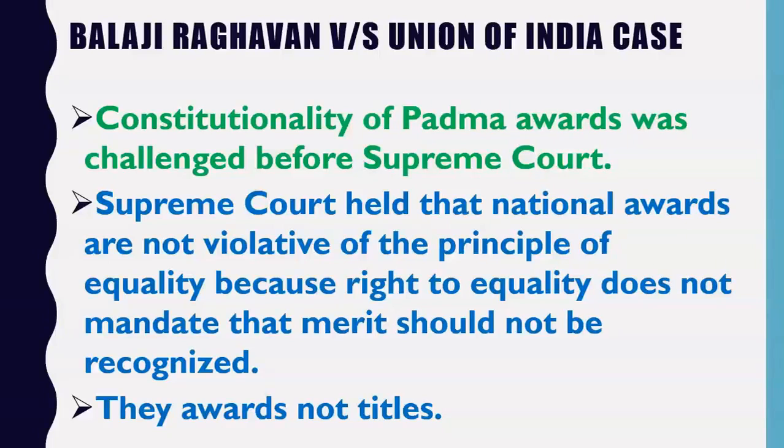Why? Actually, what is Article 18? Article 18 is also grouped under the right to equality. In the second class on fundamental rights, I told you that the fundamental rights are grouped into 6 categories. And the first category is fundamental rights related to equality. Which articles come in this category? Articles 14, 15, 16, 17, 18. So Article 18 also deals with the fundamental right related to equality.